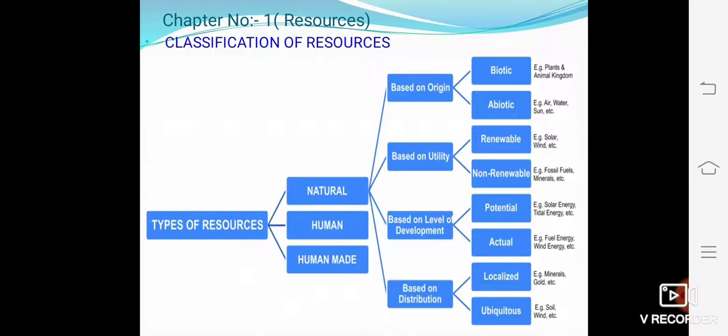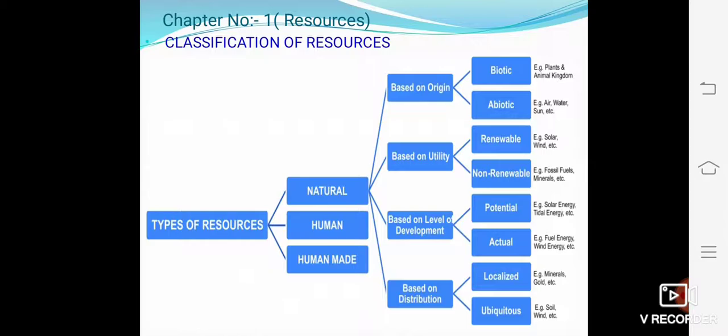into localized and ubiquitous. So we will start from biotic resources, which means all living organism or all living things are known as biotic resources. For an example, like human beings, flora and fauna. Abiotic resources means all non-living things are known as abiotic resources. Resources which are found from the physical or non-living environment. For an example, like wind, water, air, rocks, metals, etc.